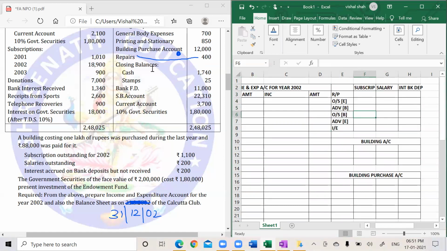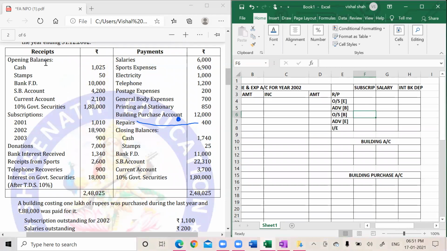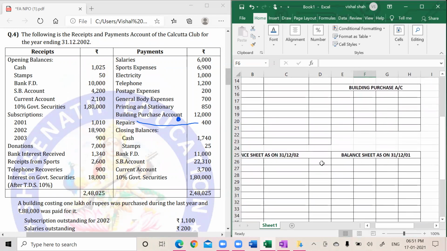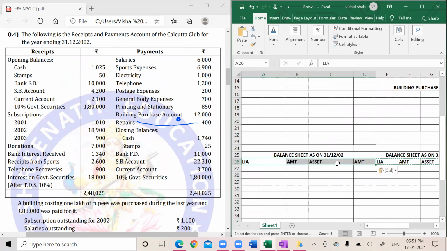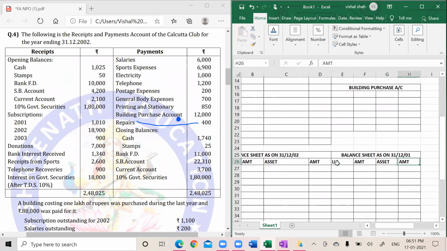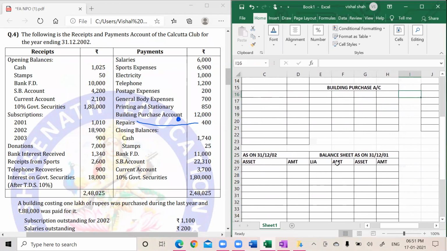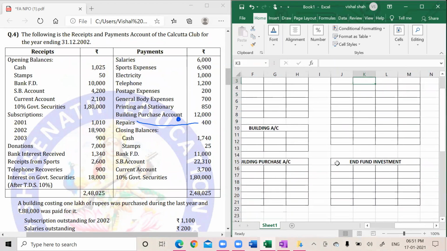Chal, let's start. Opening balance. See the things, opening balance is matlab I understood they will go in opening balance sheet. See, I have made opening balance sheet. So it will be assets. This will be liabilities, asset value, assets, value. The same thing will be here also. And everywhere particulars amount, particulars amount. That is fine. You need not write it as understood.